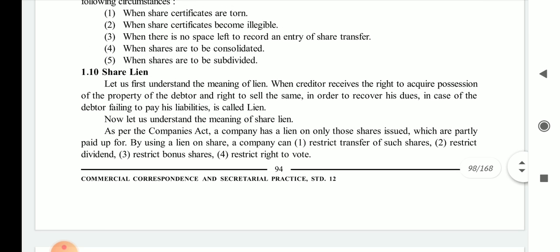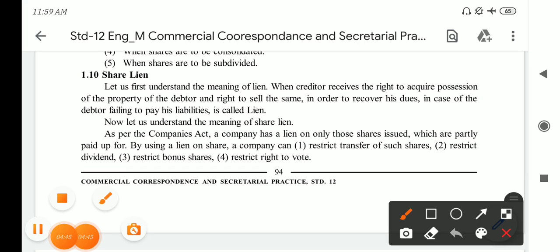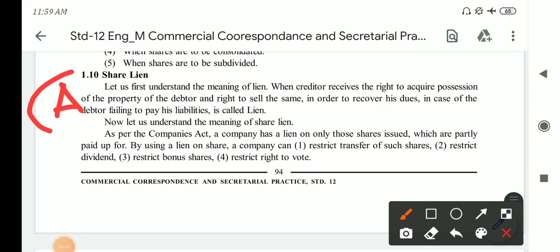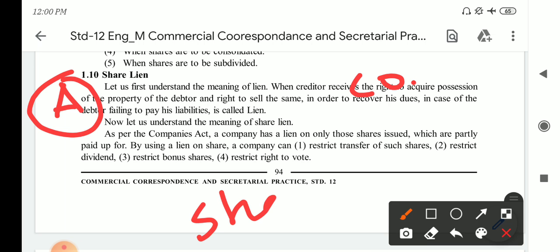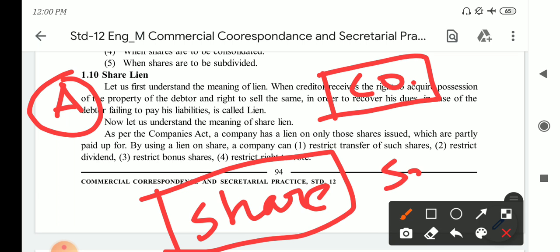Let us take an example of a share lien. Say for example, person A has a share in a company. Person A had purchased a share and paid rupees to the company. Now person A had put this particular share in the company as a security.